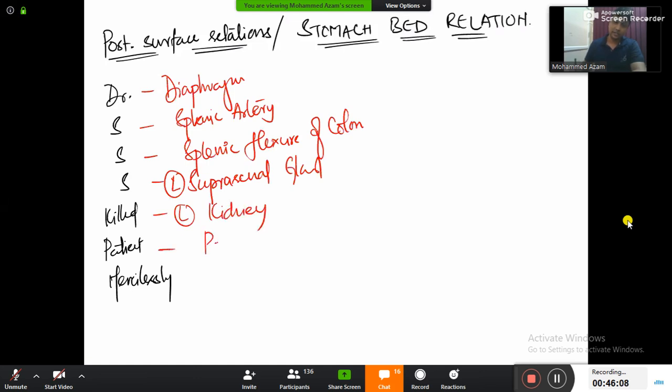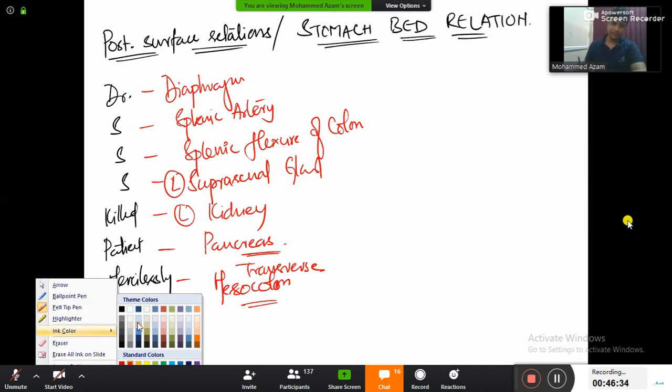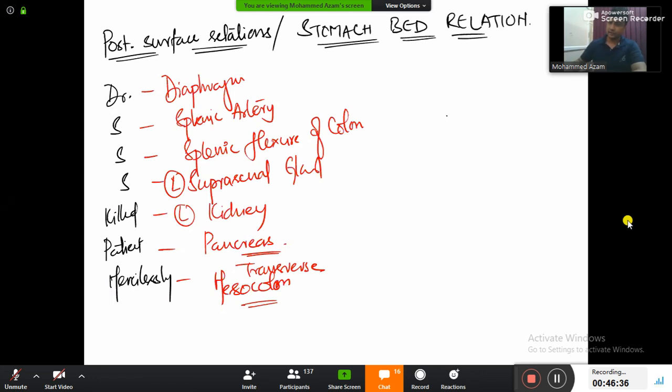And then patient P stands for pancreas. And finally, mercilessly, M stands for mesocolon. Which mesocolon? Transverse mesocolon. Okay? So now do one thing here. I don't want you people to simply mug up this entire list. चलिए सर हम लोग maximum try करते हैं कि we'll try to cover maximum number of organs in the diagram.